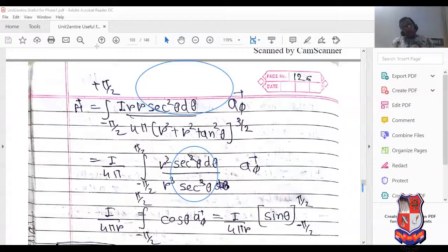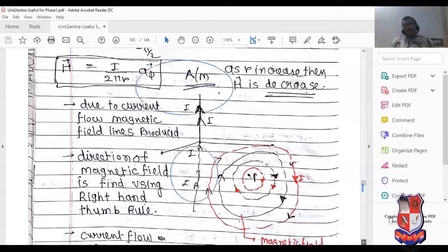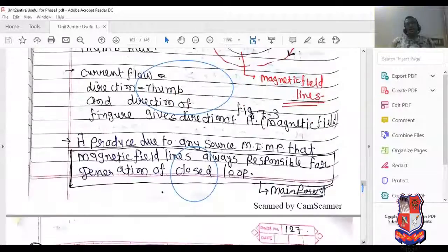So it is the final answer related to this particular lecture. See this, I upon 2 pi r in the direction of aφ. It means if current flows in the Z direction, then we can only get the components in the X and Y directions. We cannot get a component in the Z direction. So it is the advantage of magnetic field due to an infinite length of filament. So that is the concluding part regarding the lecture.